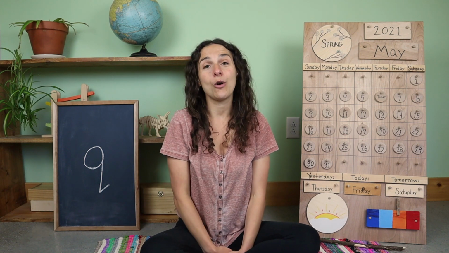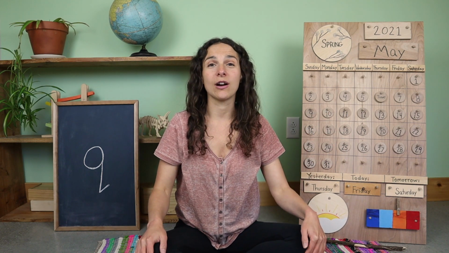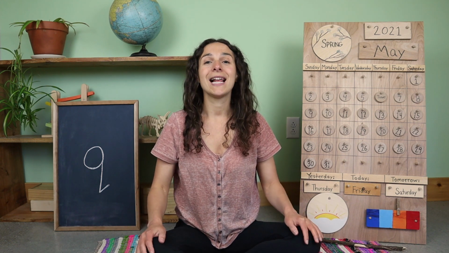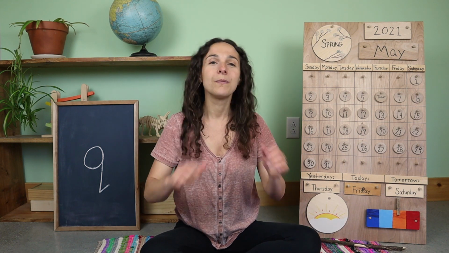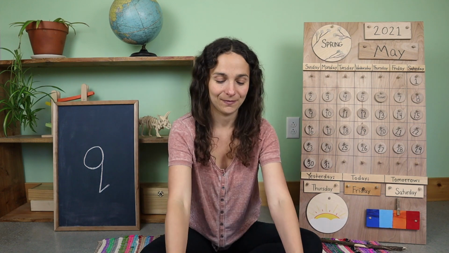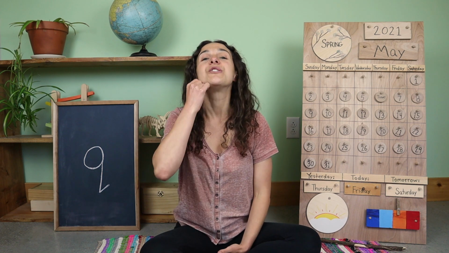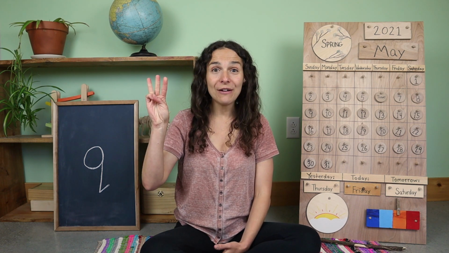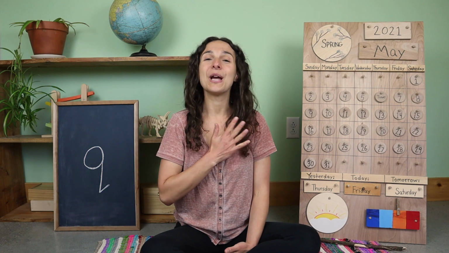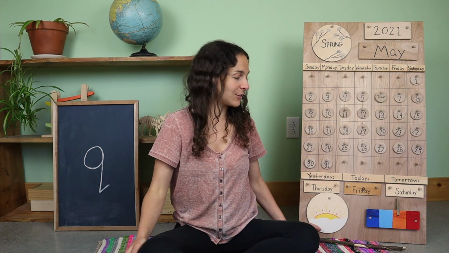Good morning, friends. I hope that you all are having a wonderful morning so far. Before we get started with the calendar and weather chart, there are 3 things that we need to do. Let's turn on our listening ears. Next, we need to put on our thinking hats, like this. Today my thinking hat has some snaps underneath my chin, so I'm going to snap it up. And the third and final thing that we need to do is warm up our hearts. Can you show me how you warm up your heart? Like this. Boom, boom, boom, boom, boom, boom. And now we are ready for circle time.